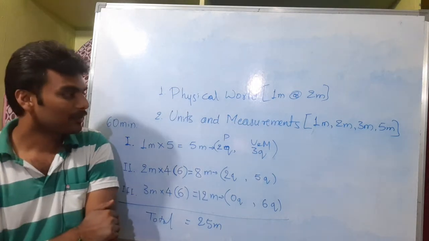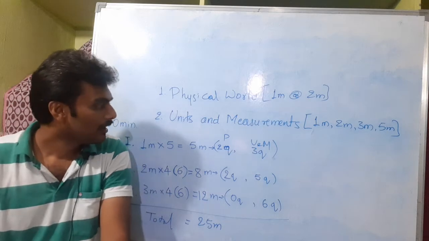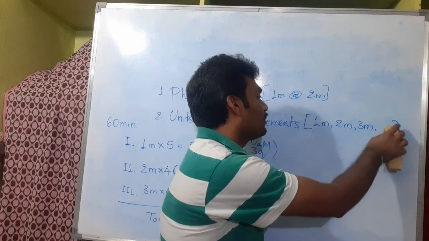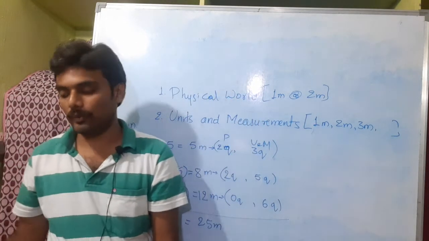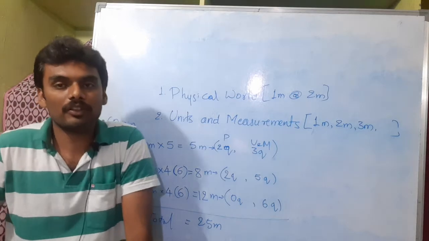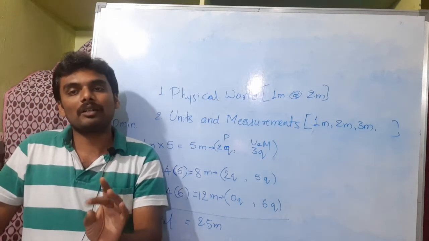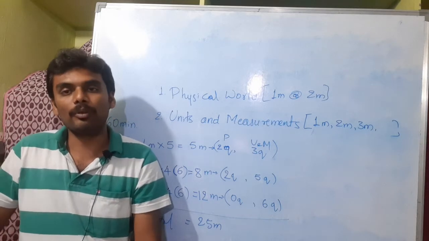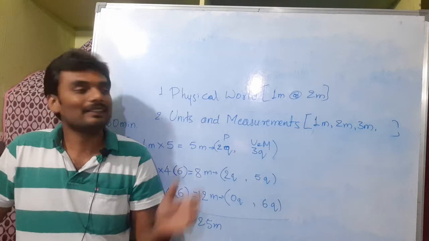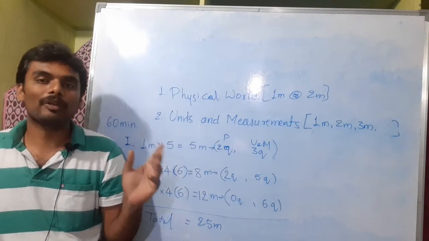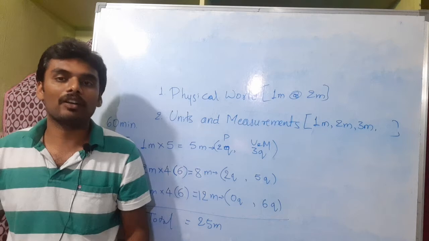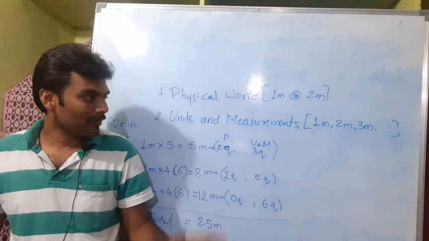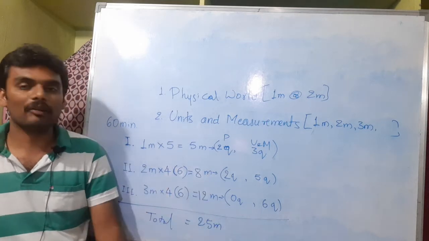Moving ahead, the second chapter, which has good weightage. In the second chapter, units and measurements, you can be asked 1 mark, 2 mark, and 3 mark questions. A regular physics test paper will have 1 mark, 2 mark, 3 mark, and 5 mark questions, also with numerical problems. But since this is the chapter which has only 1 mark, 2 mark, and 3 mark questions coming from it, there are no questions which can be given to you for 5 mark. Okay, so that's why I'm avoiding 5 mark questions and giving them in the 3 mark section itself.